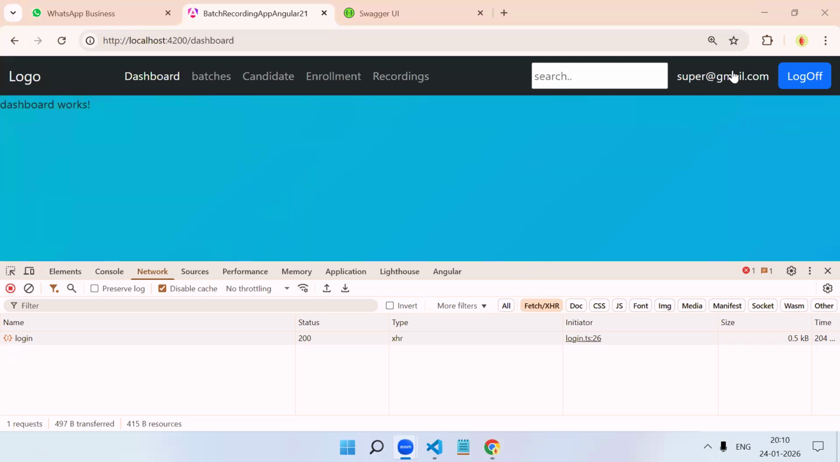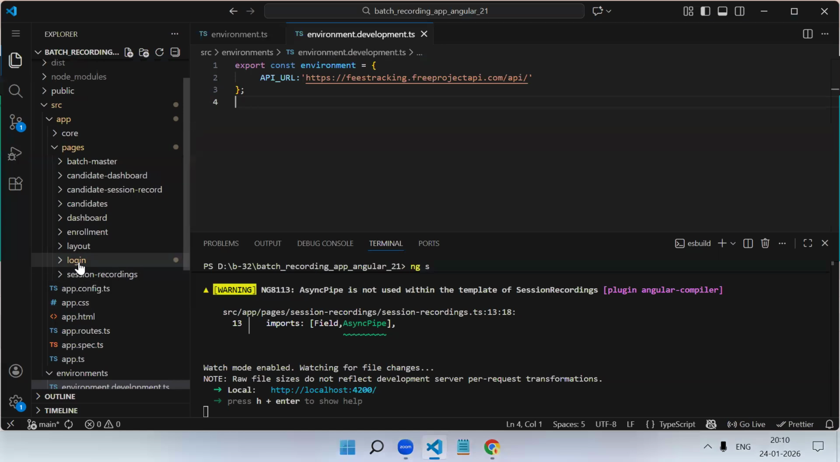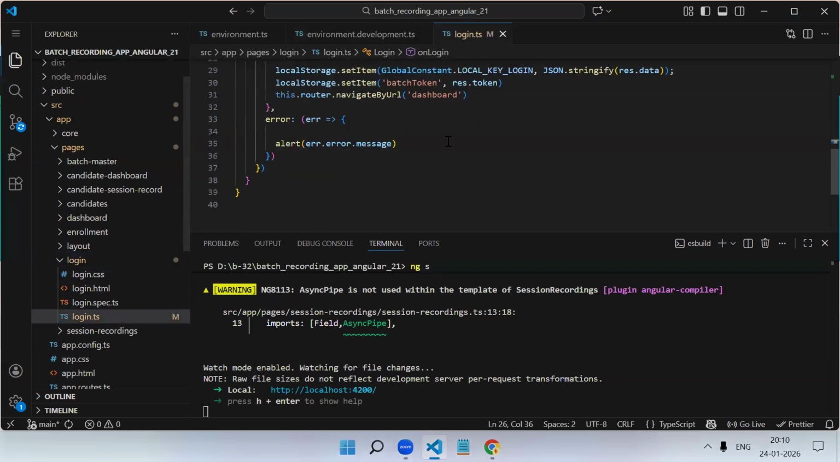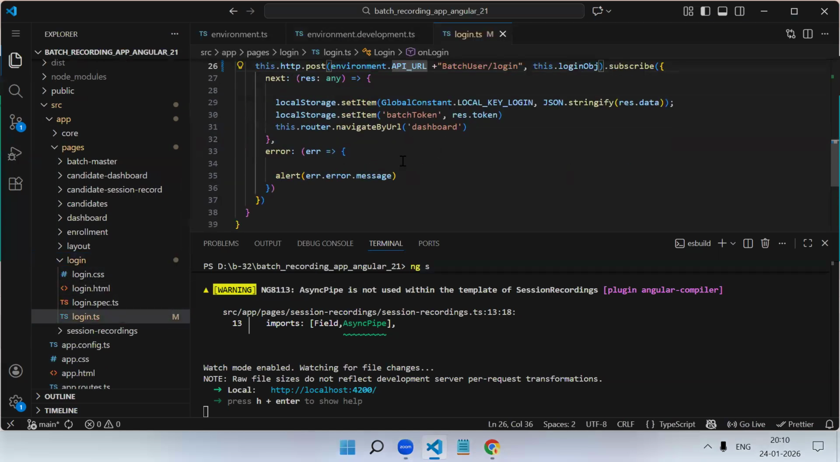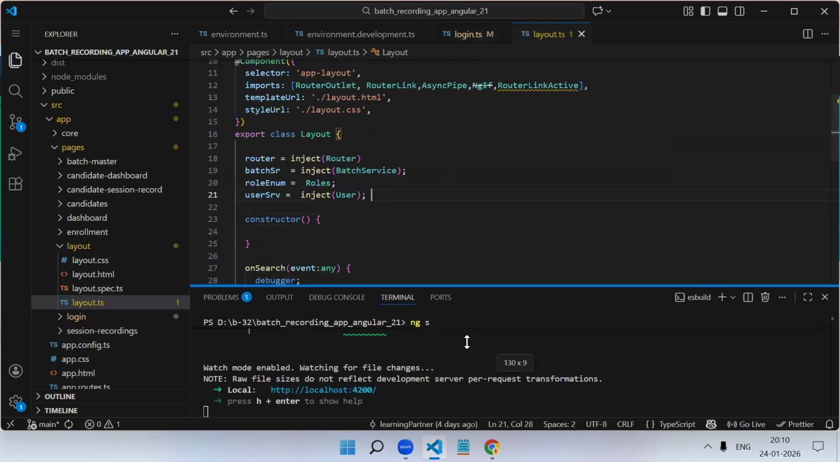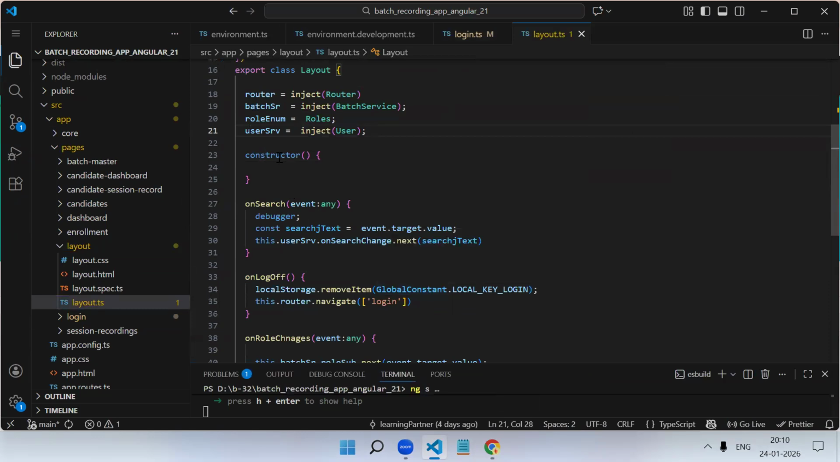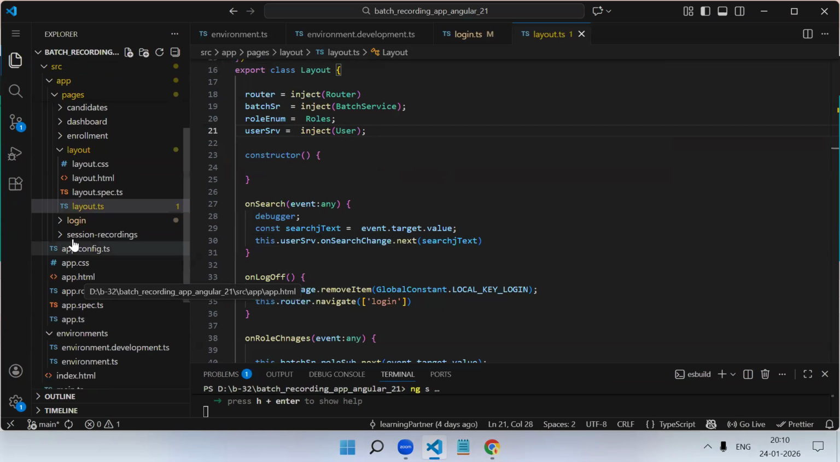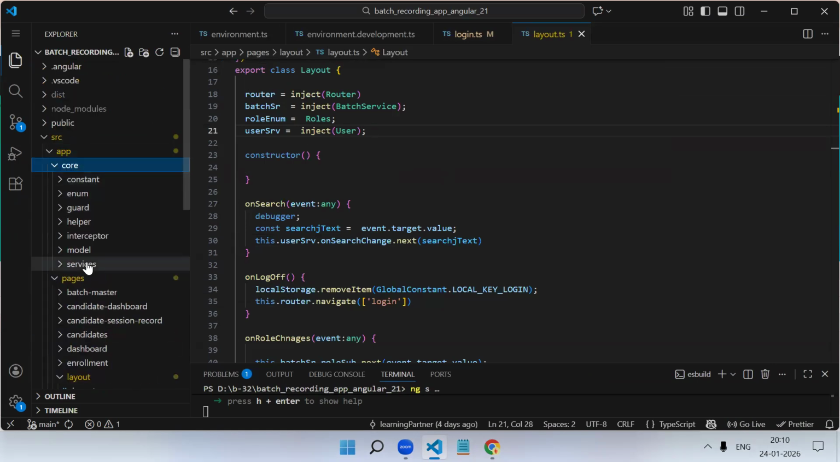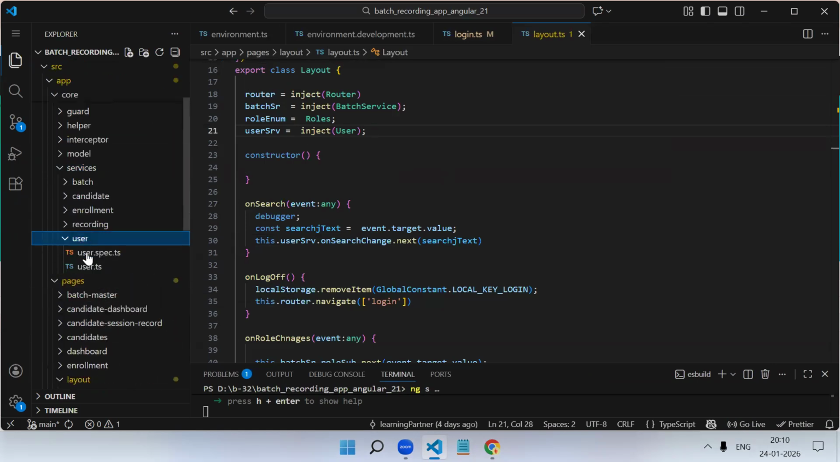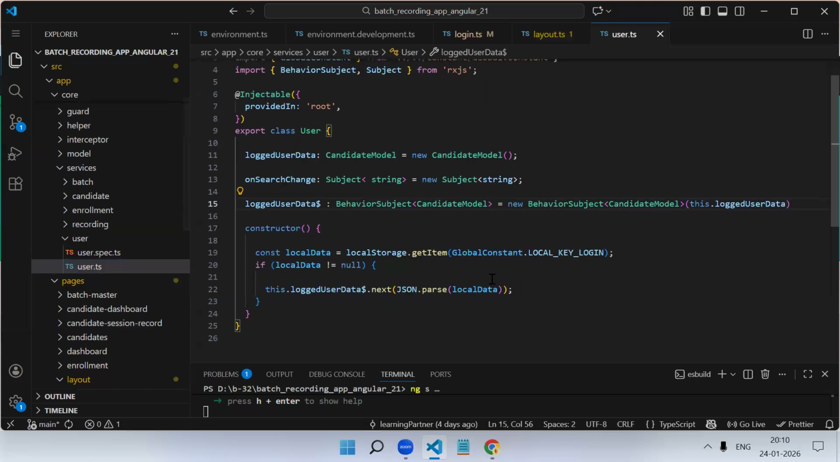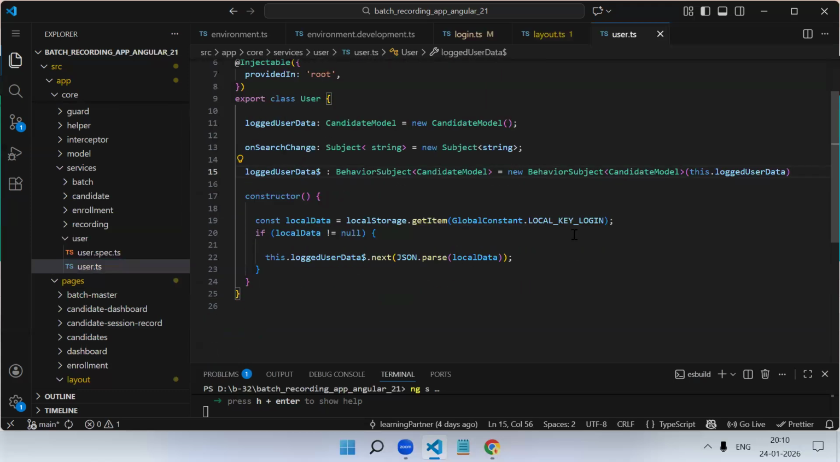So we are storing this logged in data in a BehaviorSubject. Once we log in, we are storing the data into the local storage, and in the layout we are reading the data. But I think in the service we are doing it now, the user service. Yes, so we are reading the data, and in the BehaviorSubject we are storing it.